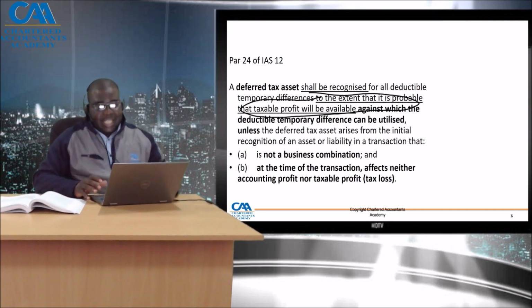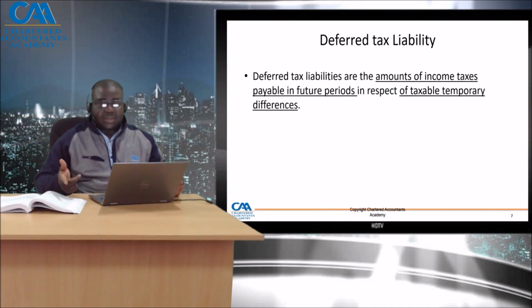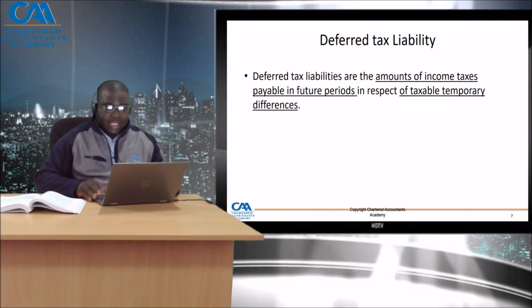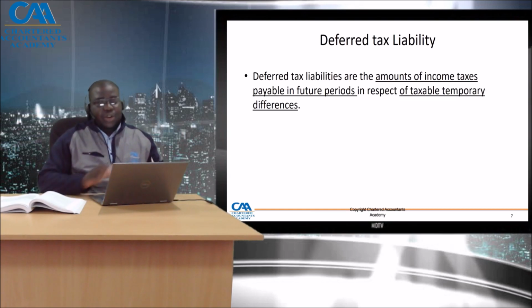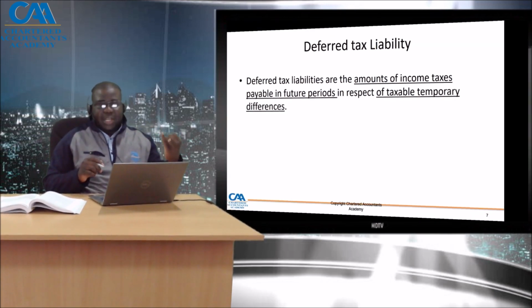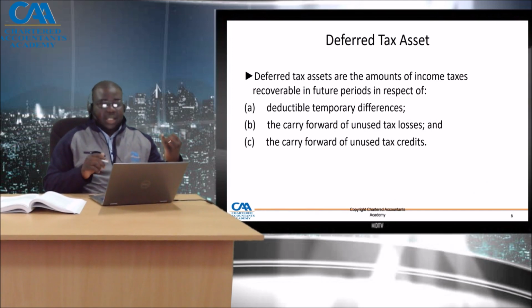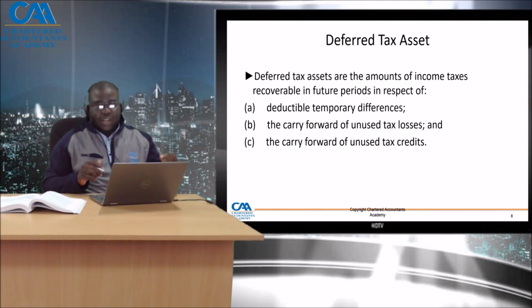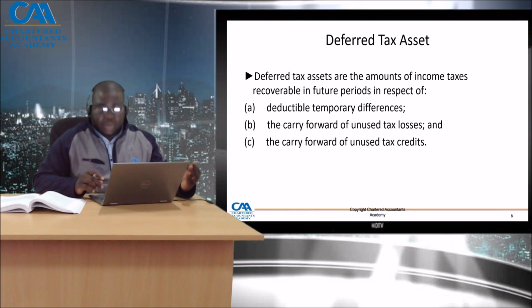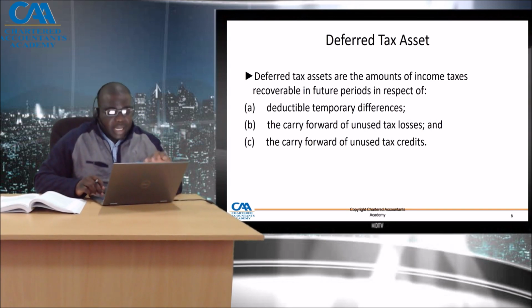So what is deferred tax liability? It is the amount of income taxes payable in future periods in respect of temporal differences. So not looking at the liability only. When you look at the deferred tax asset, it is the amount of income taxes recoverable in future periods in respect of deductible temporal differences, and also the carrying forward of unused tax losses and unused tax credits. So we'll really get into depth. Part 3.1 will talk into unused tax credits and tax losses separately.